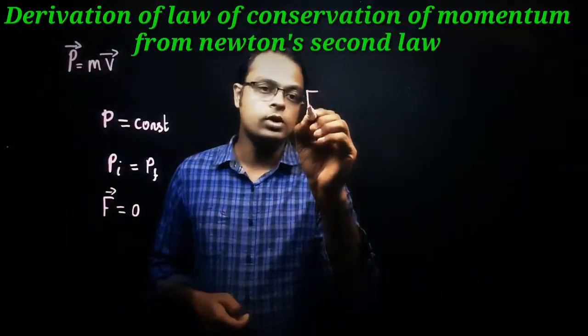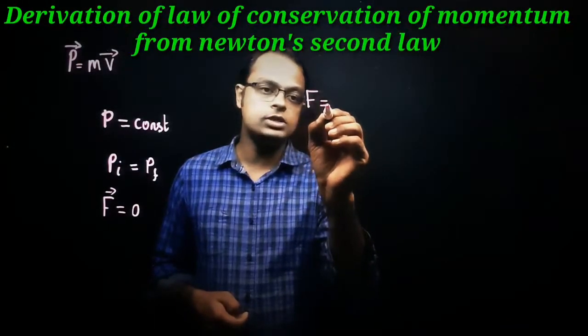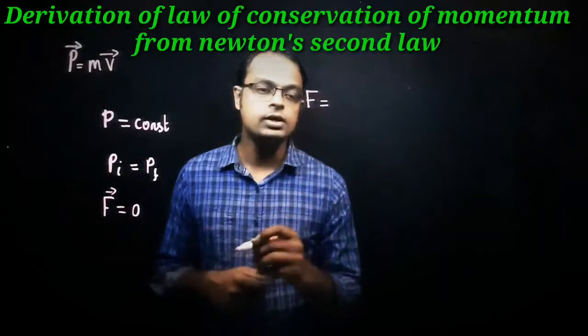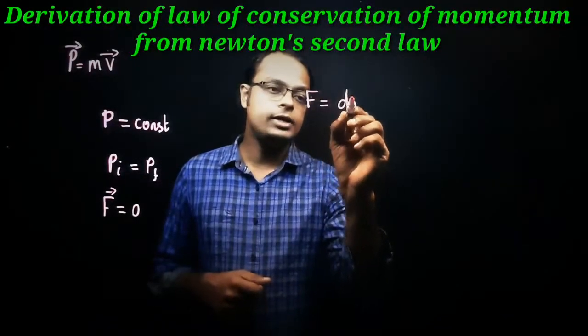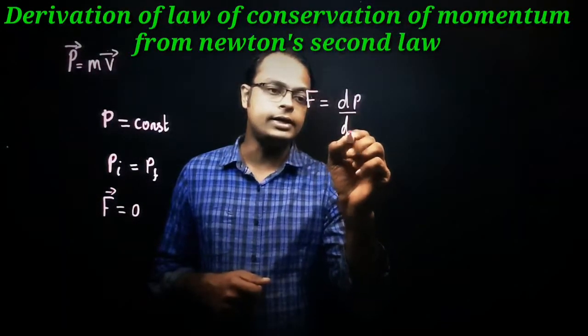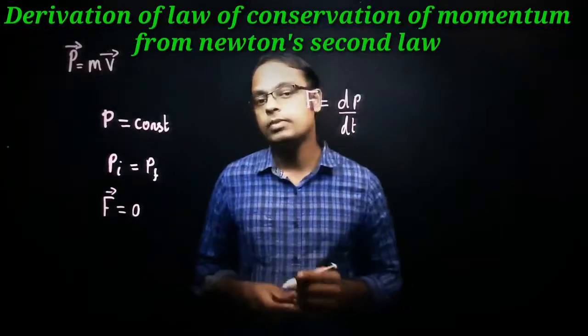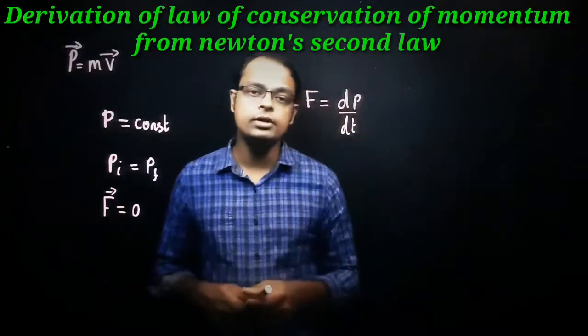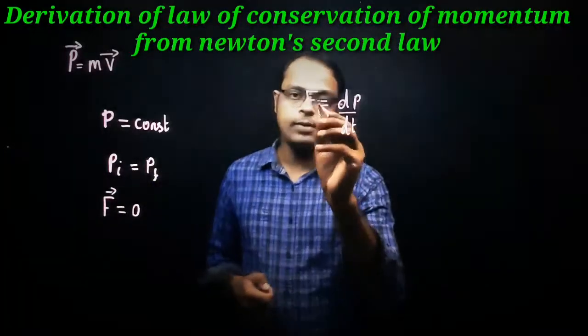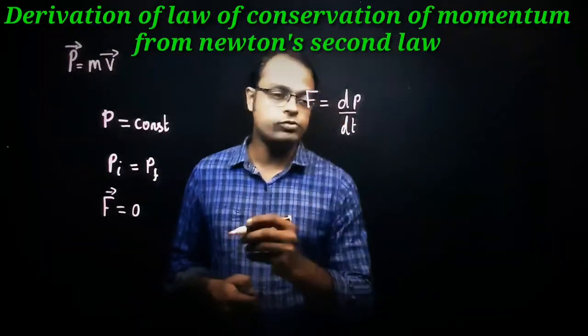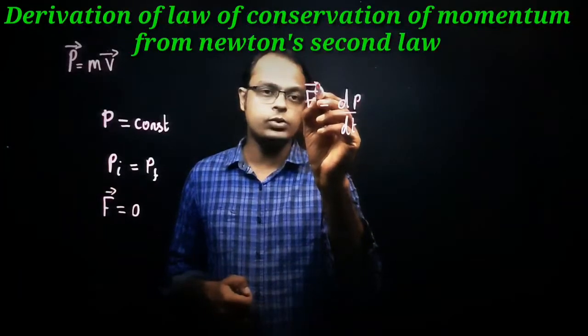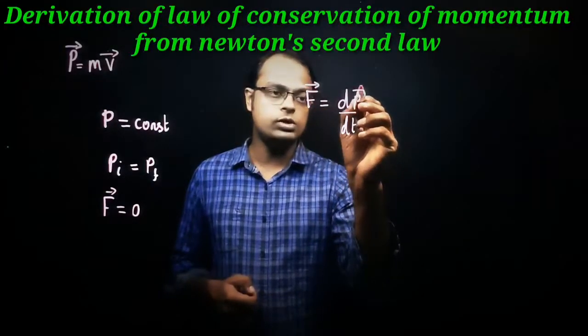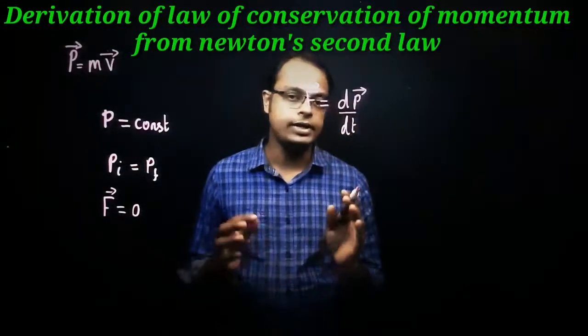As you already know, Newton's second law, F is equal to ma, that is one formula, or F is equal to dp divided by dt. What is meant by dp divided by dt? Rate of change of momentum is equal to F, or the applied force is equal to the rate of change of momentum. We can write in vector notation F vector is equal to dp vector divided by dt.